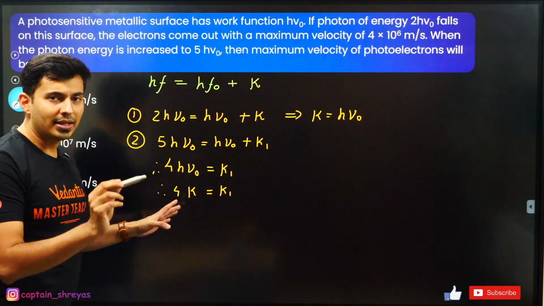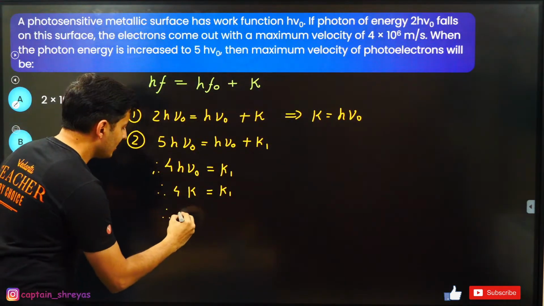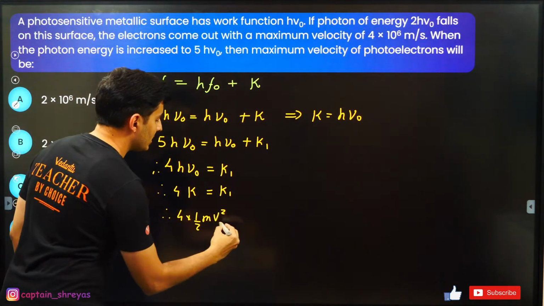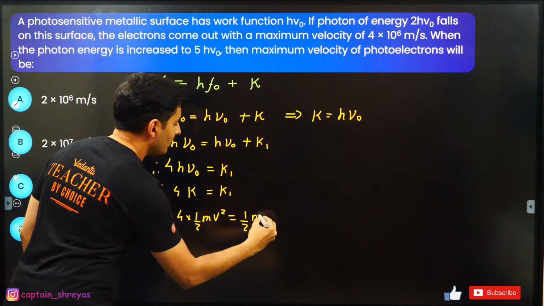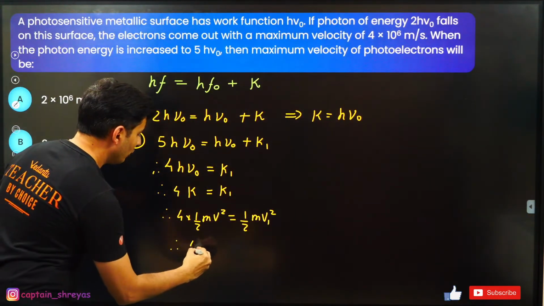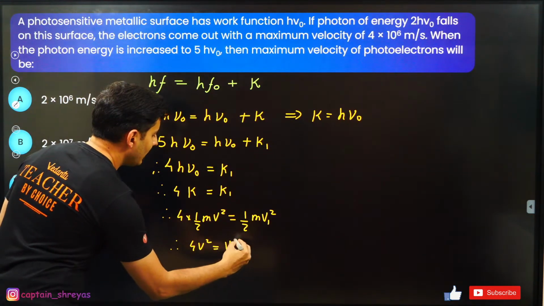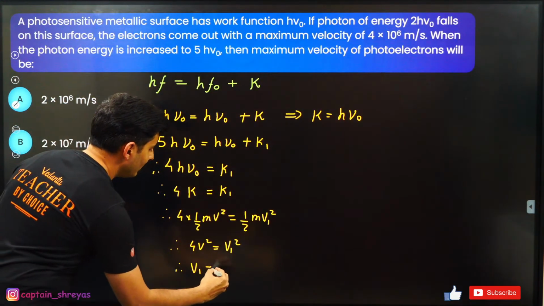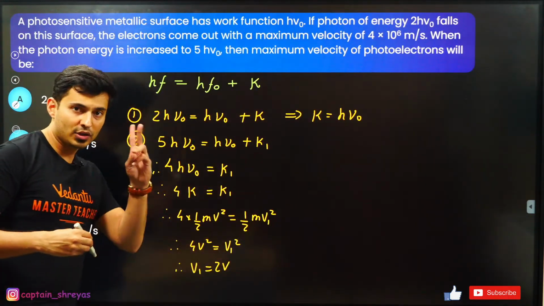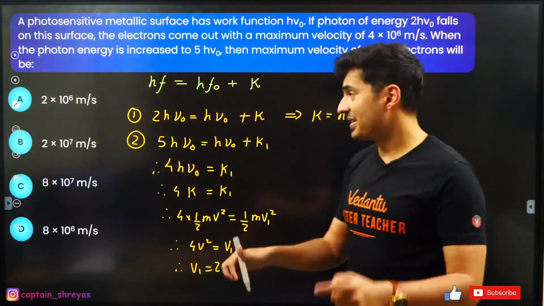Kinetic energy is half mv square, so 4 times half m v square is equal to half m times the new speed square. Half m cancels, so 4v square is v1 square. Taking roots on both sides, v1 becomes 2 times v, root of 4 is 2, so the new speed is twice the speed.